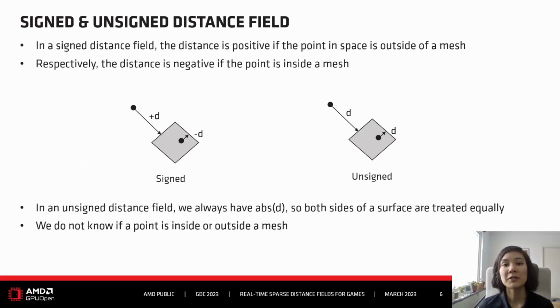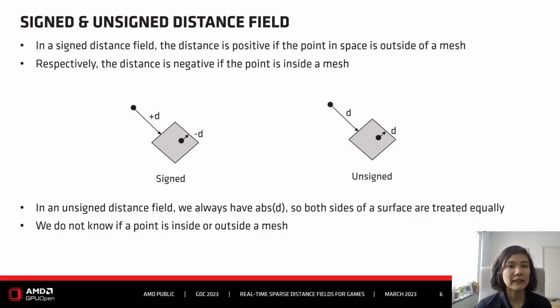A signed distance field gives you positive distances if the point is outside the mesh, and negative distances if the point is inside the mesh. Respectively, if we have an unsigned distance field, the returned distance is always the absolute distance, so we don't know if a point is inside or outside a mesh. Generally,